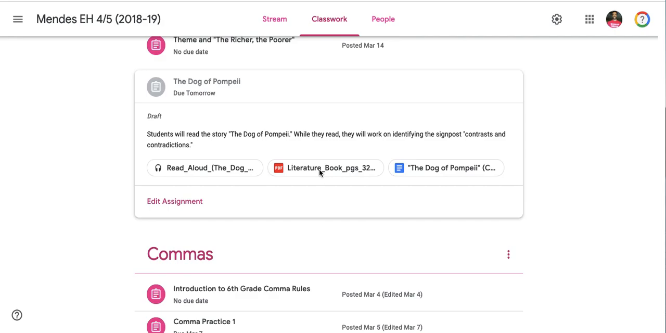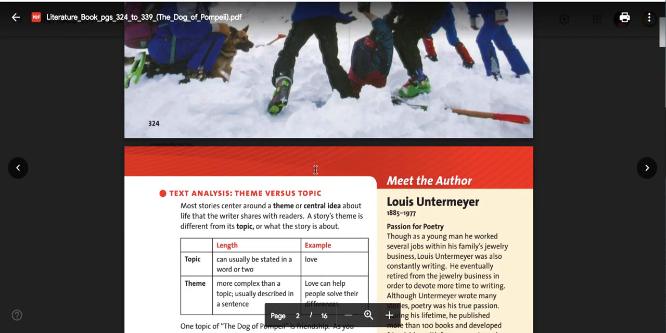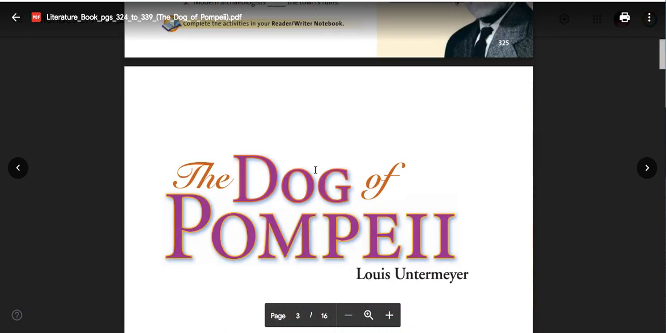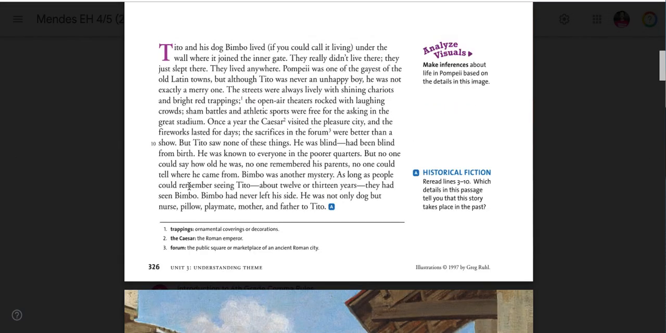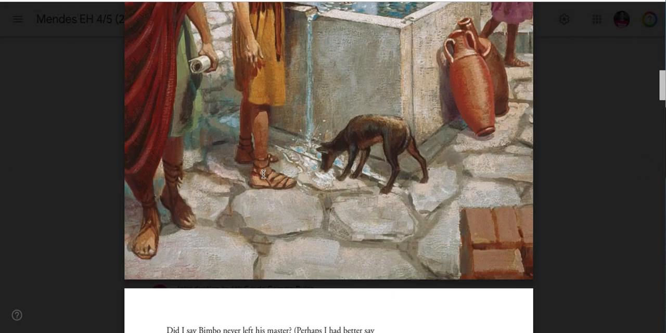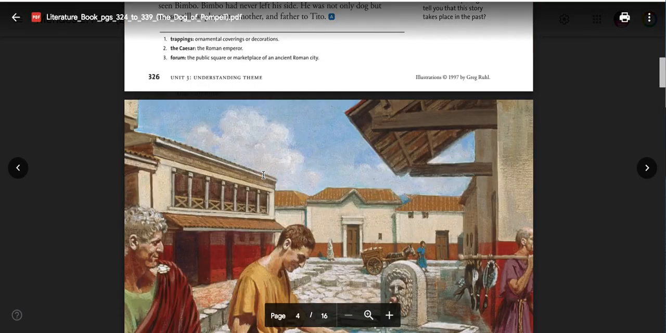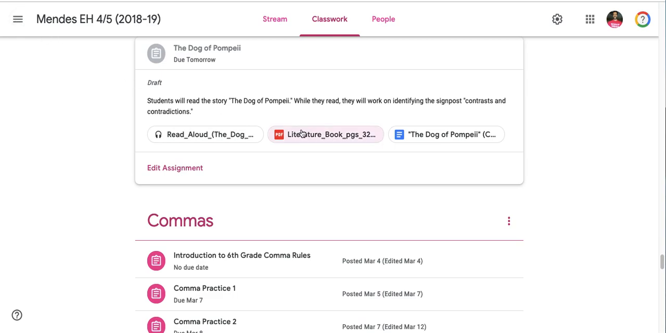So the story is here. If I click this, the story begins here, The Dog of Pompeii, and that is on page 326. While the audio is going, you should follow the story. Then there is the reading assignment itself, which is a Google Doc, and you will be writing on the Google Doc. Let's take a look at the Google Doc.